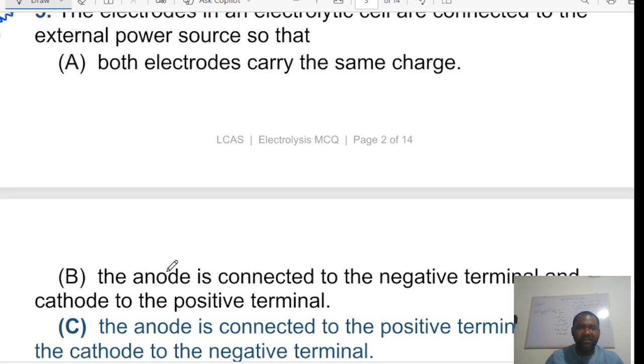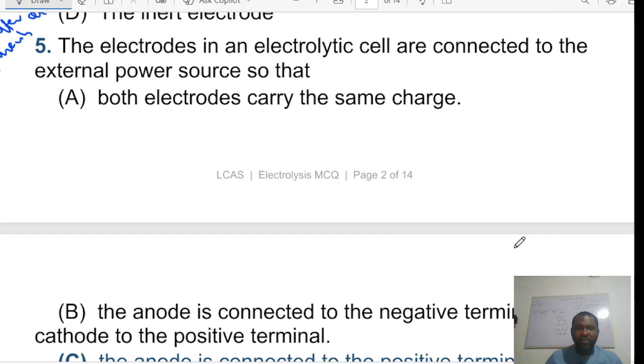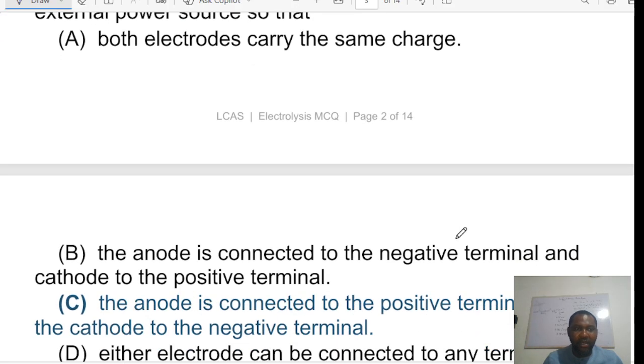Now the fifth question here says the electrodes in an electrolytic cell are connected to the external power source so that... Now A says both electrodes carry the same charge.